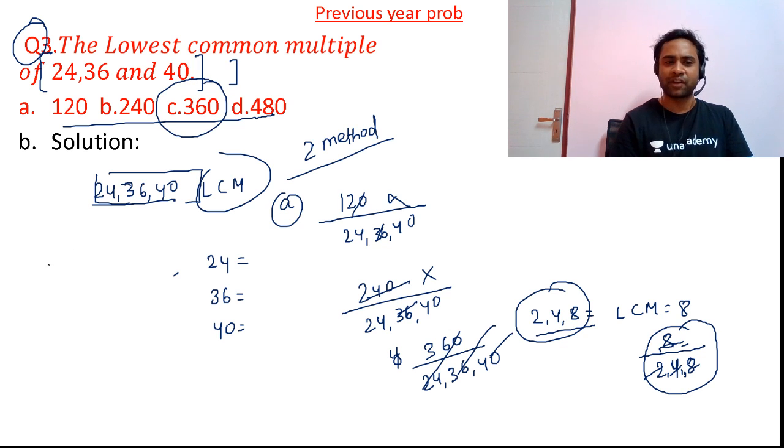Or friends, you could have calculated like this. I was telling you one more way to calculate the LCM. What is that? That we will see. So we have 24.